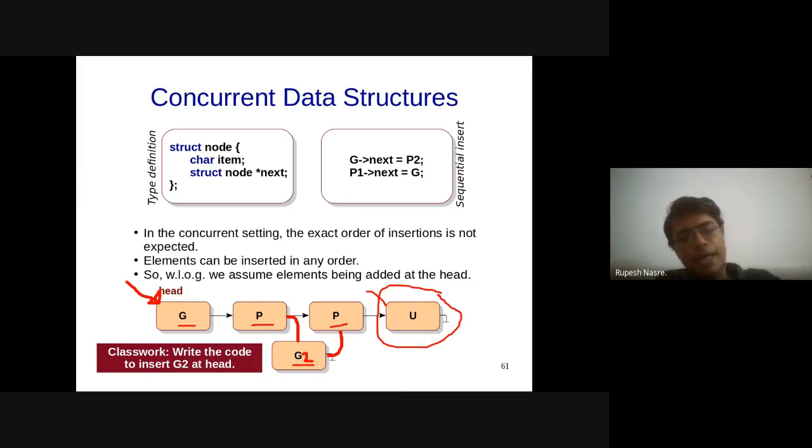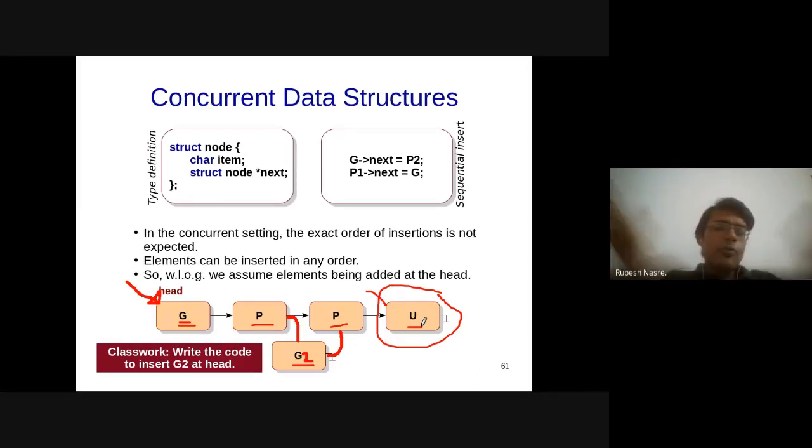Now they want to update head to their own pointer, but that alone is insufficient, because of what can happen. Individually, each thread has its node, let's say G1, and G1 arrow next is pointing to head. So whatever head is pointing to, which is U, it starts pointing to that, and let's say that happens for all the threads in parallel.